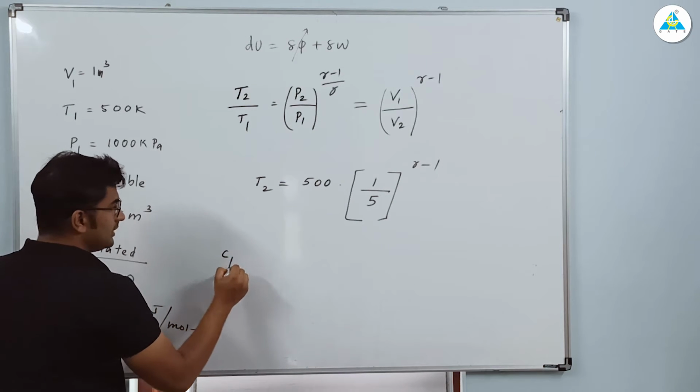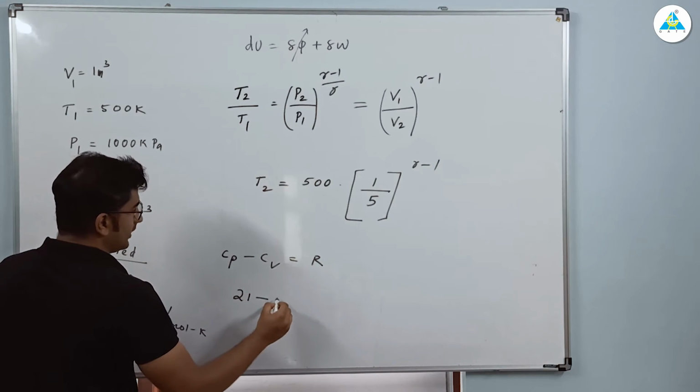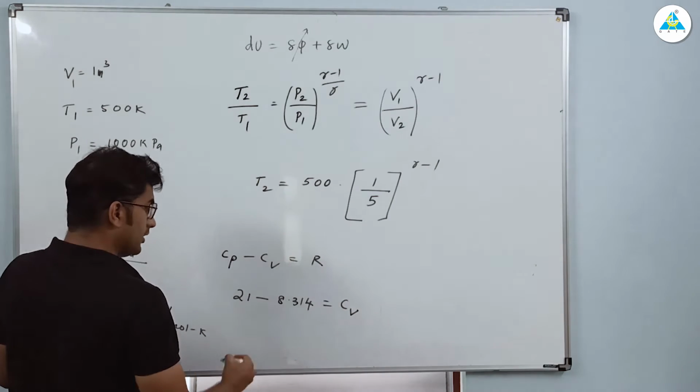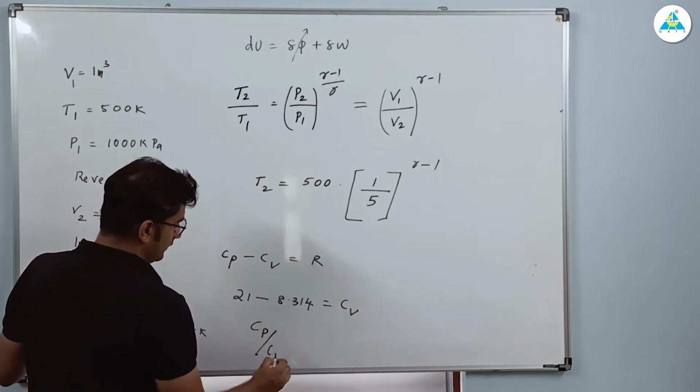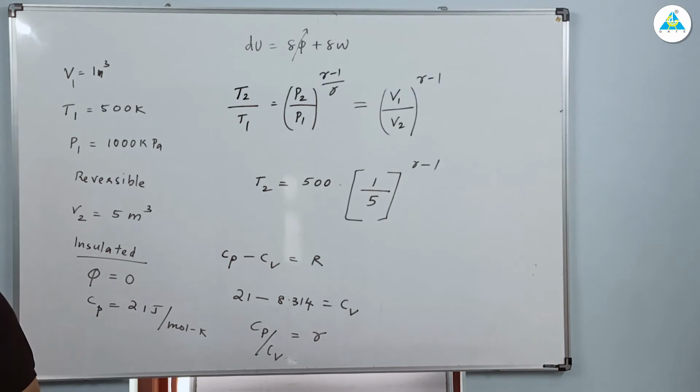So, Cp minus Cv is equal to R. So, Cp is 21 minus 8.314 will give you Cv. So, find Cp by Cv. Gamma find कर लो, T2 calculate कर लो and tell me the answer.